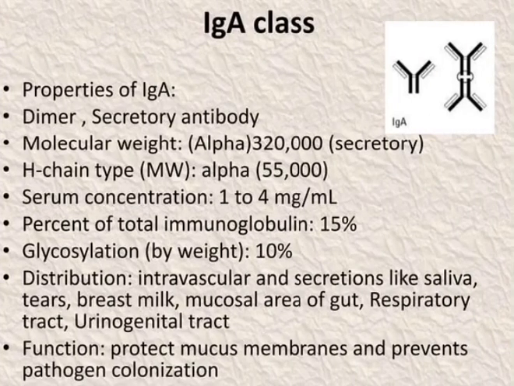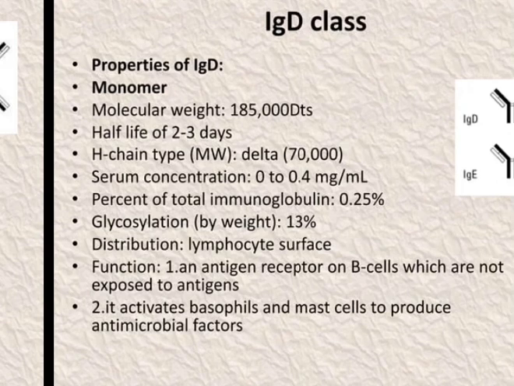IgA class: they are dimers, secretory antibodies, with a molecular weight of nearly 320,000 and a serum concentration of 1 to 4 mg per ml. The percent of the total immunoglobulin is nearly 15%. Glycosylation is 10%. They are distributed in the intravascular fluid and in secretions like saliva, tears, breast milk, and mucosal areas of the gut, respiratory tract, and urogenital tract. Their function is to protect the mucous membrane and prevent pathogen colonization.